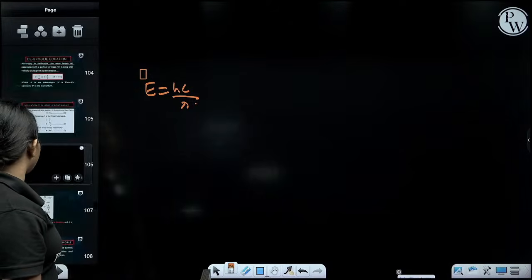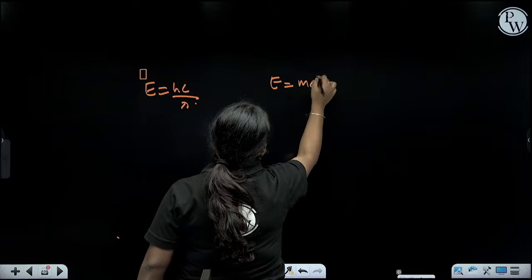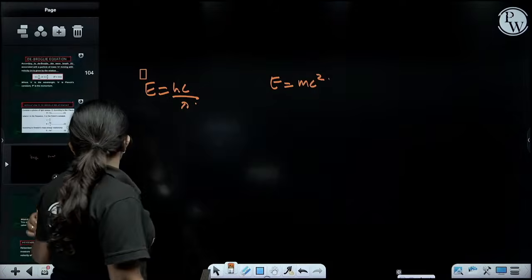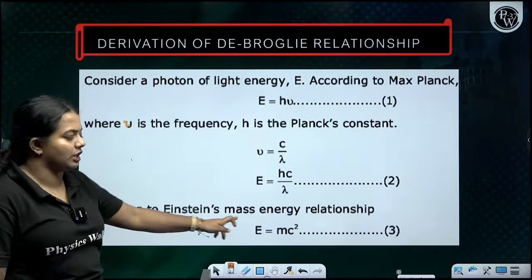Another equation is E is equal to mc squared, as per Einstein's mass-energy relation, which you studied in physics.